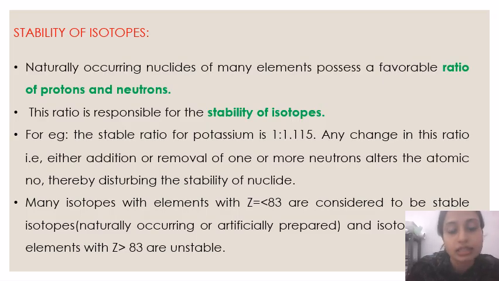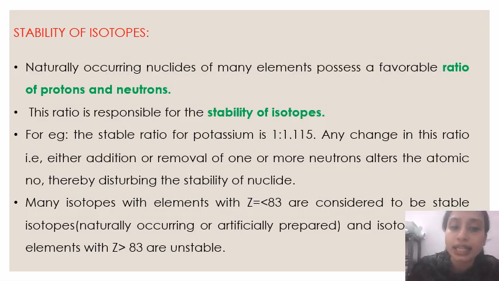For example, the stable ratio of potassium is 1 to 1.115. That means proton will be 1 and neutron will be 1.115. That is a favorable ratio. Any change in this ratio, that is, if one proton is added or removed, will alter the stability of this radionuclide. So the proton to neutron ratio should not be altered. That gives stability to the radioisotopes.